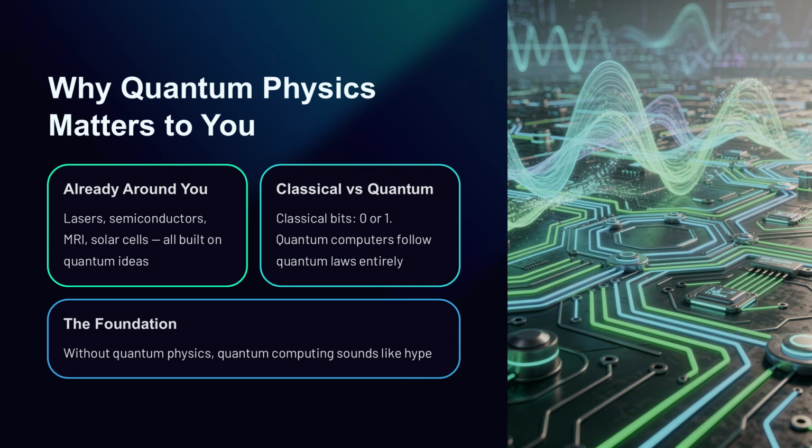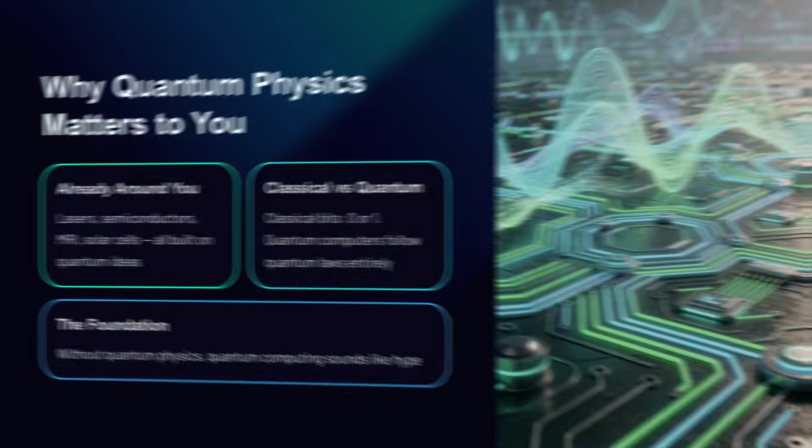Quantum computing takes this one step further. A classical computer works using bits that are either 0 or 1. A quantum computer works using quantum systems that follow the laws of quantum physics. That means if you want to understand why a quantum computer is different, more powerful for some tasks and harder to build, you first need a simple but strong understanding of the physics behind it. Without that foundation, quantum computing can sound like hype. With that foundation, it starts to make sense. Quantum physics matters because it explains both the strange behavior of nature and the technology behind quantum computing.